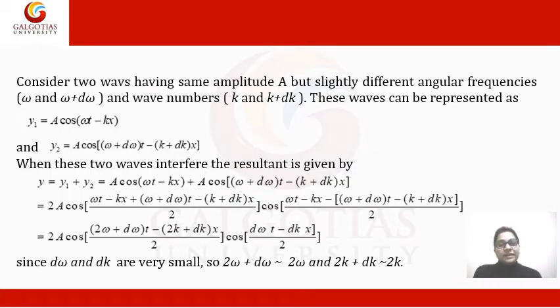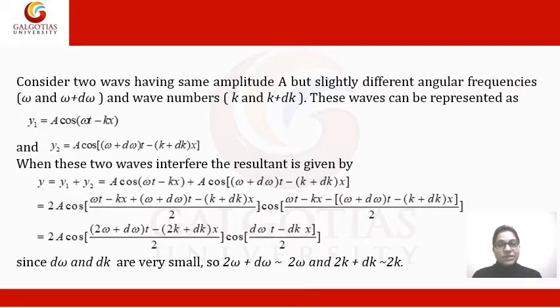In the current slide, we are going to describe the mathematical representation of superposition, and we will get the resultant wave equation. We are considering two waves having the same amplitude a but slightly different angular frequencies, ω and ω + dω, where dω is a very small element, and wave numbers k and k + dk.